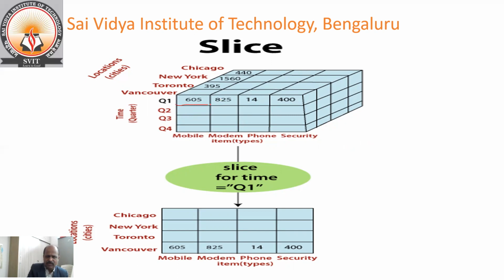You want to see only this part, so you can slice it. The rest are all hidden. If you are performing the slice operation, you can see only this part. The remaining part is hidden. This is how the slice operation helps to analyze only a particular part of the database.